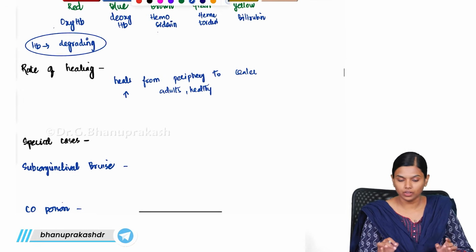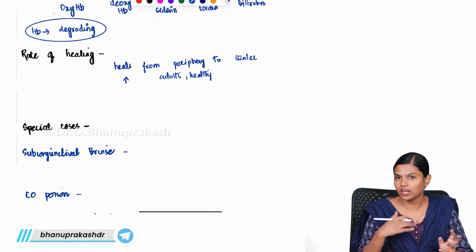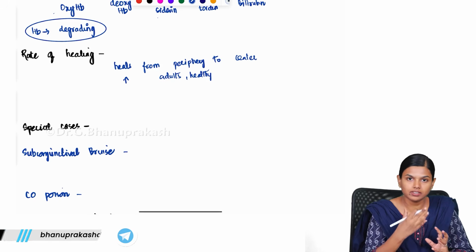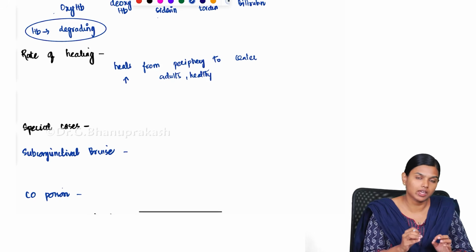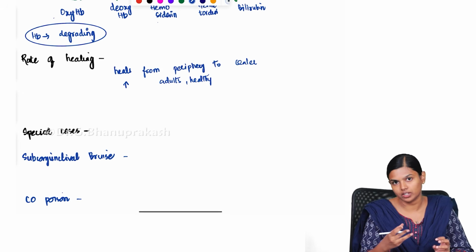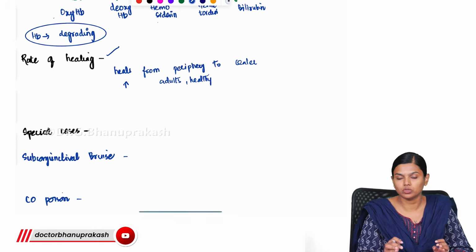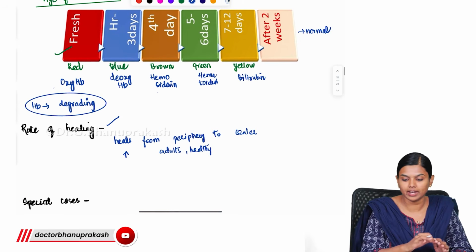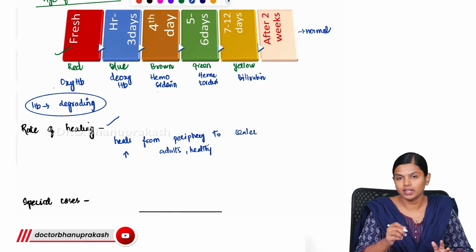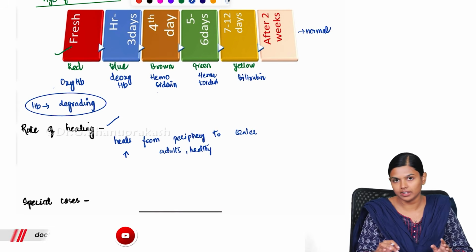So this is the rate of healing, and there are a lot of other factors that affect the rate of healing. It is not the same; depending upon the health condition, depending upon your hemoglobin level and all, the rate of healing will differ. So we cannot say that this is exactly how it will look on the 7th day, or that exactly on the 5th day you will get this green color.